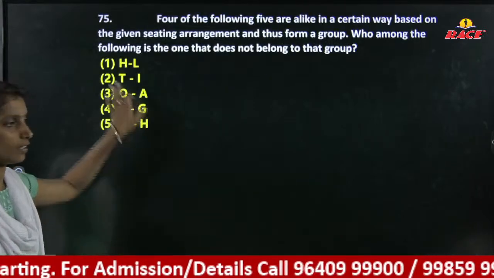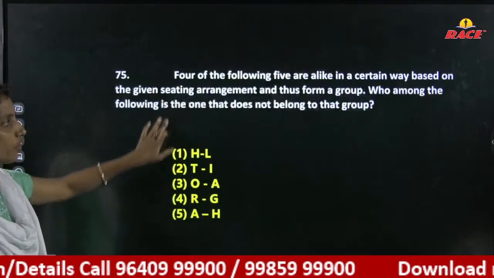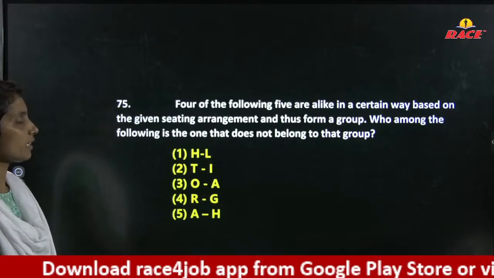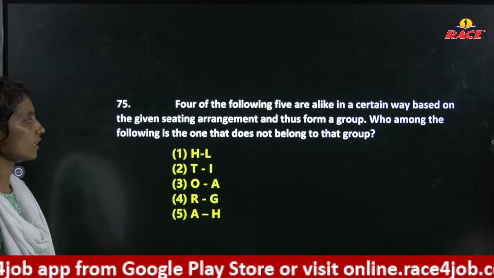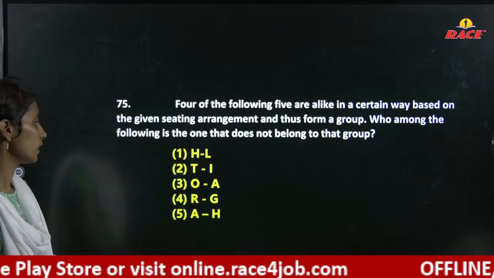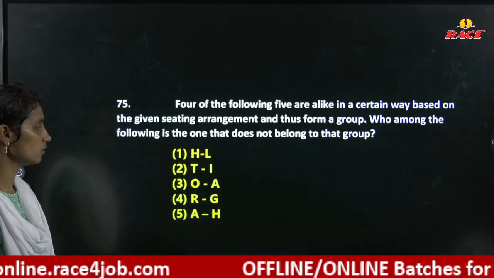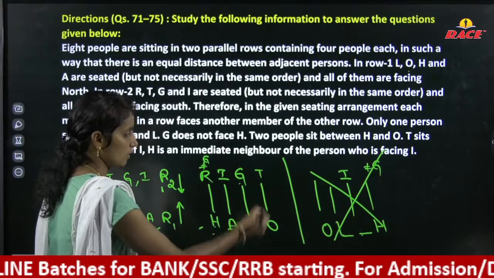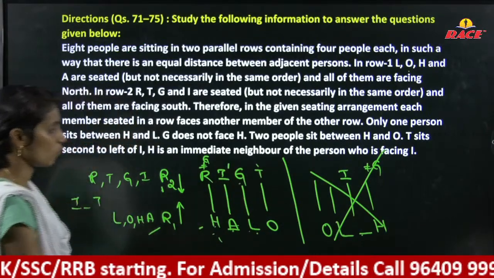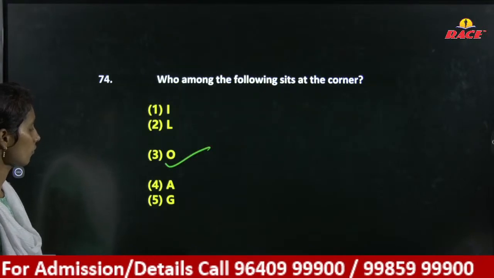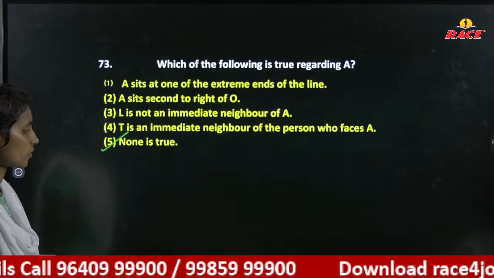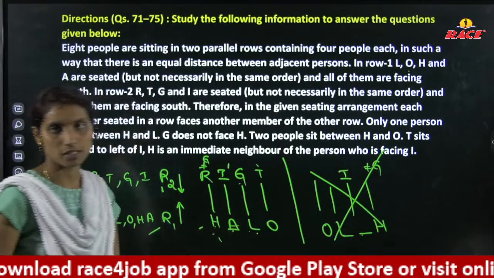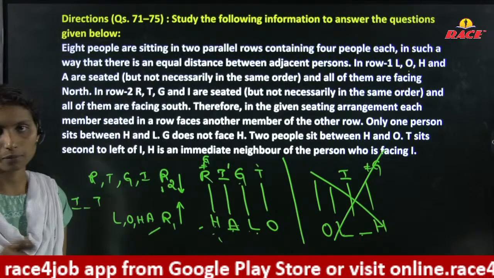Right. And here we have: 4 of the following 5 are alike in a certain way based on the given seating arrangement and thus form a group. Who among the following is the one that does not belong to that group? H, L, T, I. H, L, T, I, A, O, R, G, A, H. R, G and A, H are neighbors; in the remaining ones, one person is between them.